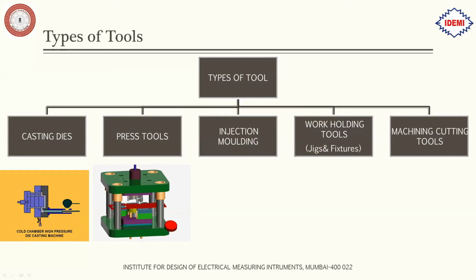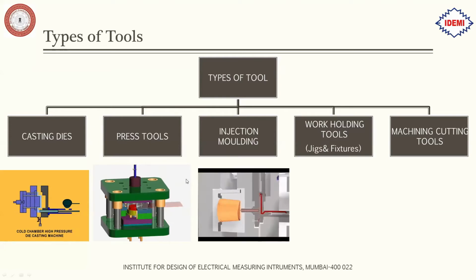Here the products that are formed would have a uniform thickness throughout the cross section, unlike in casting, where the thickness may vary. But in press tool, the products that are formed would have a uniform thickness throughout the product.